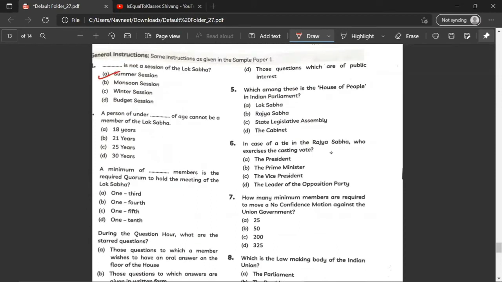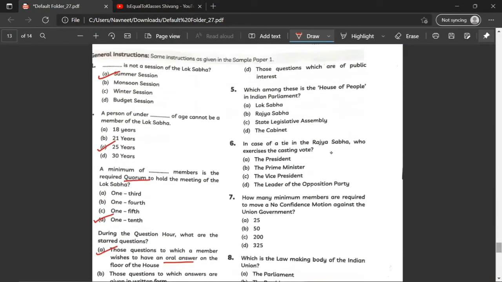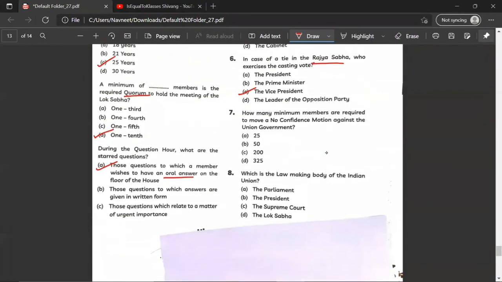A person under dash of age cannot be a member of Lok Sabha. C, 25 years. A minimum of dash members is a required quorum. If you see quorum, you must know that the correct answer would be 1/10. D. During question hour, what are the starred questions? Oral answer. A. Which among these is the House of People in Indian Parliament? The correct answer would be A, Lok Sabha. In case of a tie in the Rajya Sabha, who exercises the casting vote? The Vice President.